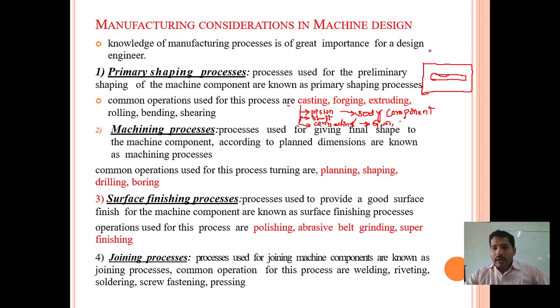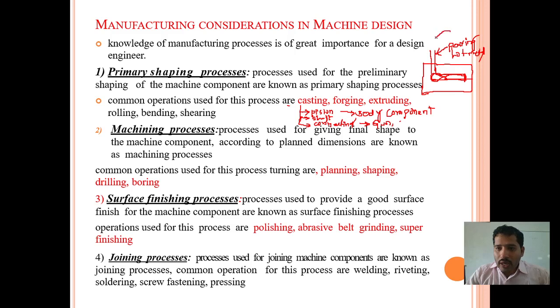Here, this is the riser in which we are pouring the hot metal into the cavity. The cavity shape looks like a spoon. Our intention is to make the spoon.